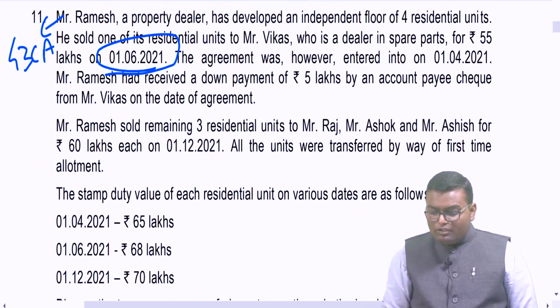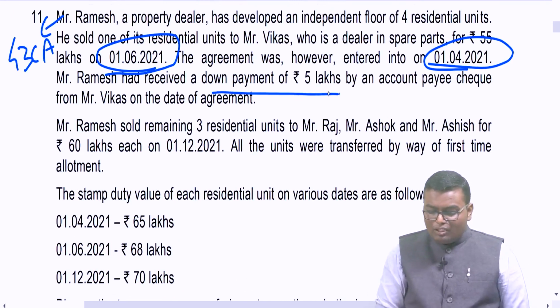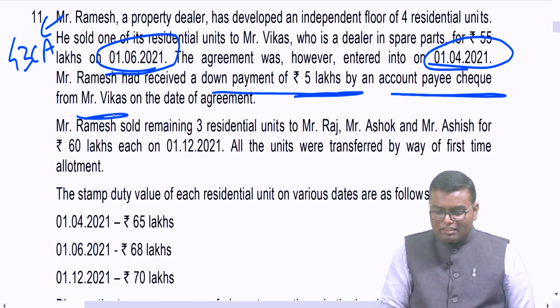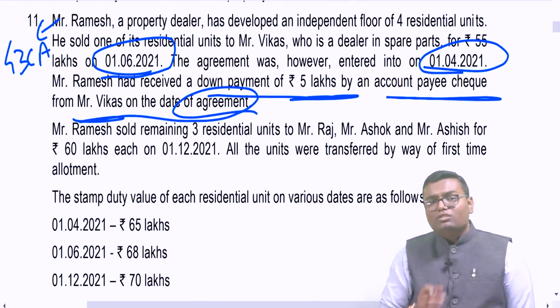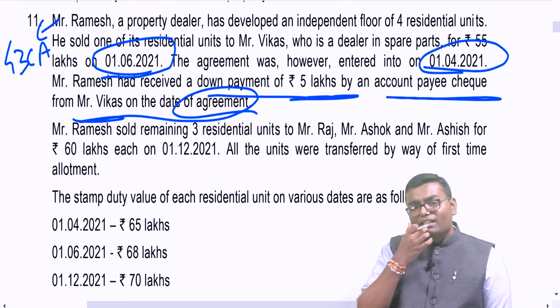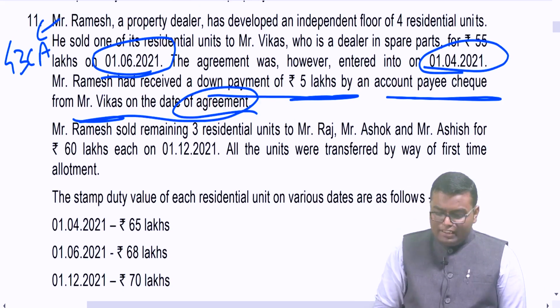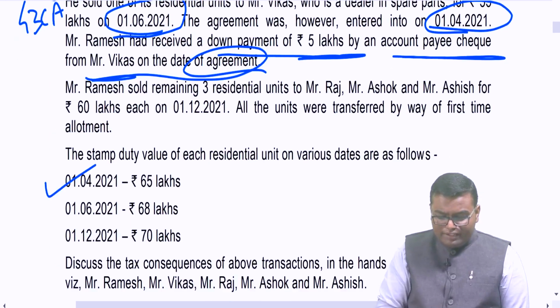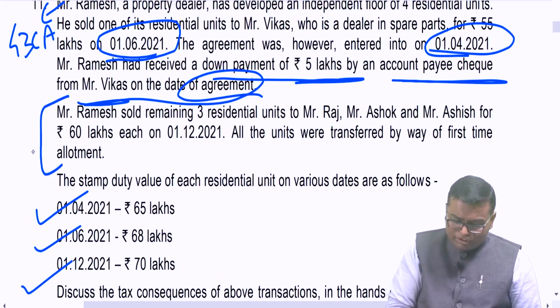The agreement was however entered on 1st April 21. Mr. Ramesh had received a down payment of 5 lakh by account payee cheque from Mr. Vikas on the date of agreement. So tell me, will the stamp duty comparison be on the date of registration or date of agreement? On the date of agreement. Here they have given the stamp duty value for 1st April 21, 1st June 21, and 1st December 21. Let us keep this portion pending.